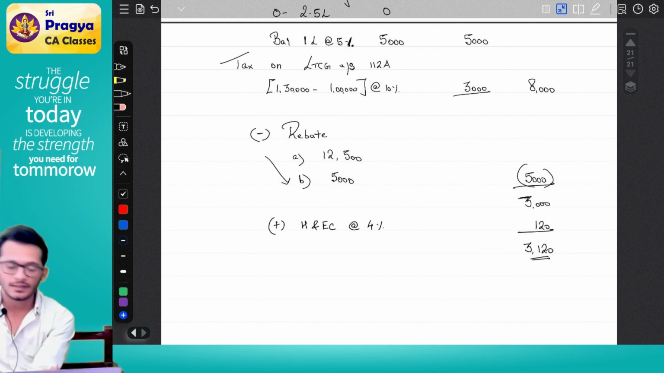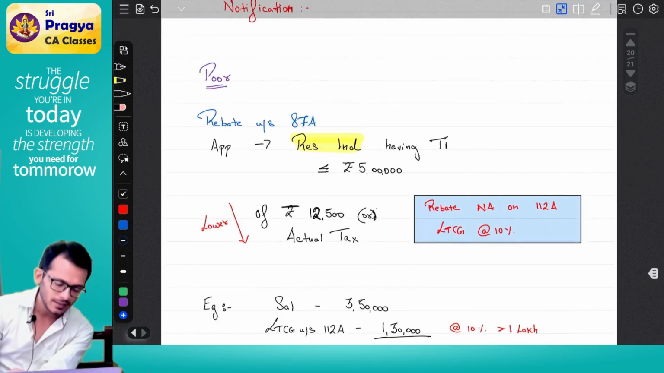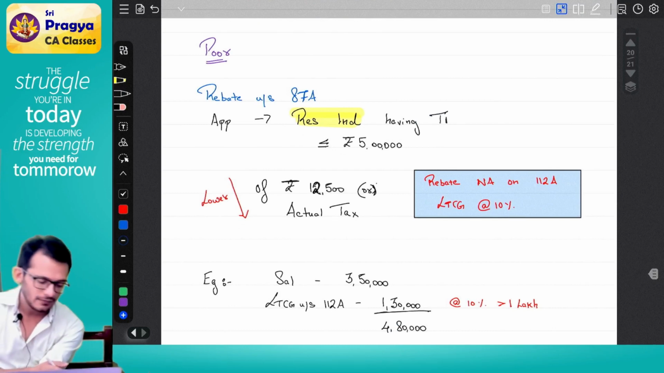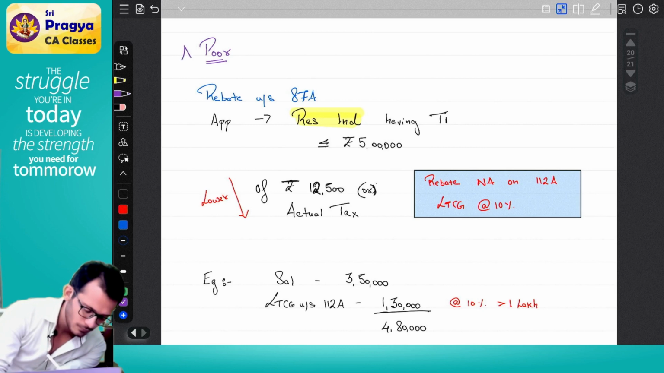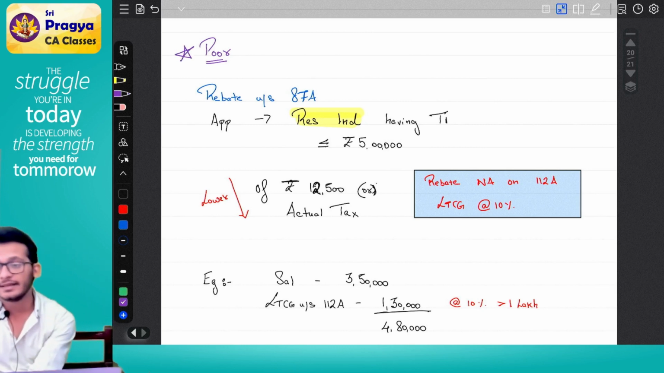Clear, not clear? Yes, this is the concept of rebate, which is saying that you are a resident individual with total income less than or equal to 5 lakhs. You can claim a rebate of 12,500 or actual tax, whichever is lower. Clear till here? Can we go forward?